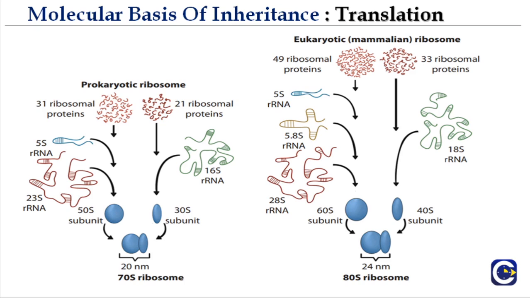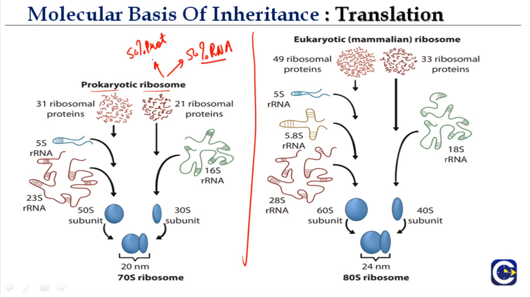So here we see the diagrammatic representation, and first let us just look at the prokaryotic ribosome. So what did we say? We said that the ribosome consists of what? It consists of 50% protein and 50% RNA, and these are the structural components. So there are about 31 ribosomal proteins, okay? And then we also discussed that there is a large subunit, that is the 50S subunit, and a small subunit, the 30S subunit.